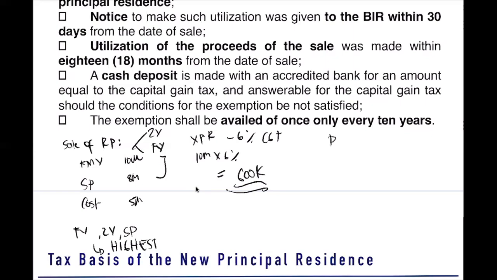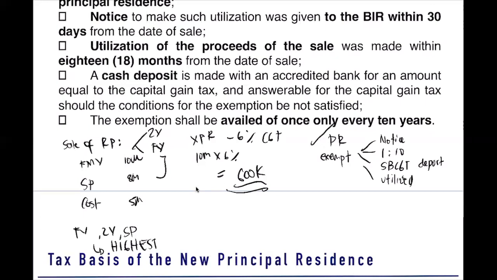If that is a principal residence, how do we tax it? If that is a principal residence, we say it is exempt. When can we say it is exempt? If there is a notice, if it is availed once every 10 years, if the should-be capital gains tax is deposited, and the amount is utilized.